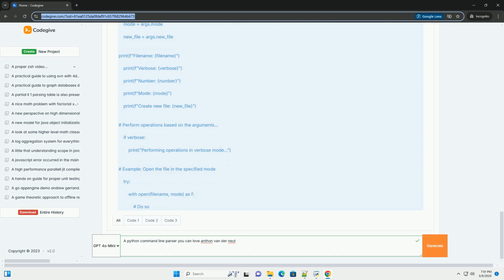1. Basic setup. First, import the argparse module. Now, create an argument parser object. Description: a short description of what your program does. This will be displayed in the help message.